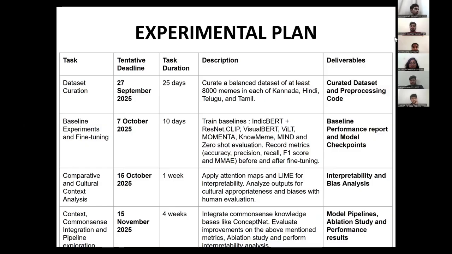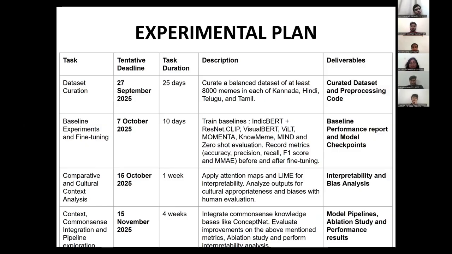The third step is comparative and cultural context analysis. We plan to spend 1 week on this part, and in this, we'll use interpretability tools like attention maps and LIME to visualize the modal focus, and then we'll conduct human evaluation to analyze cultural appropriateness and potential biases in outputs, especially for satire, stereotypes, and political differences. The deliverables for this step will be interpretability and bias analysis.